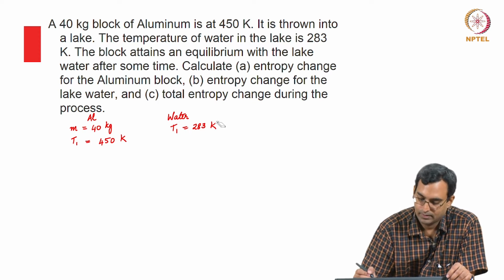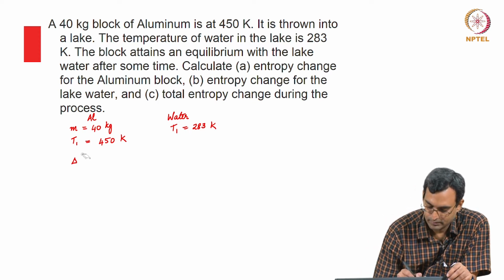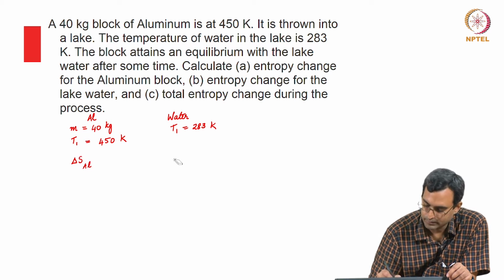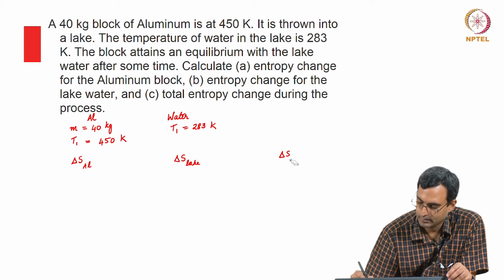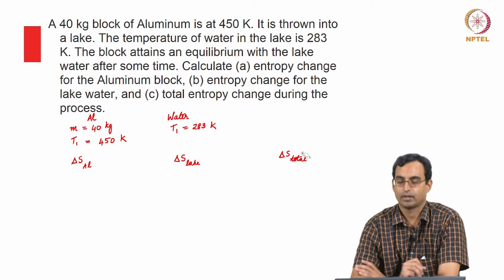Calculate the entropy change for the aluminium block, delta S for the lake water, and delta S total. This is what is asked.